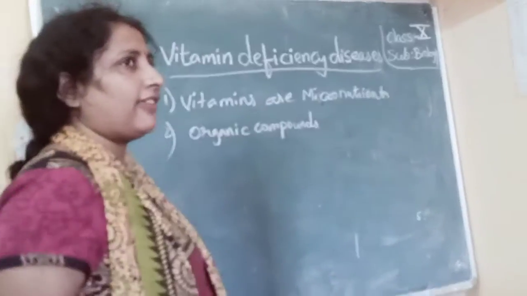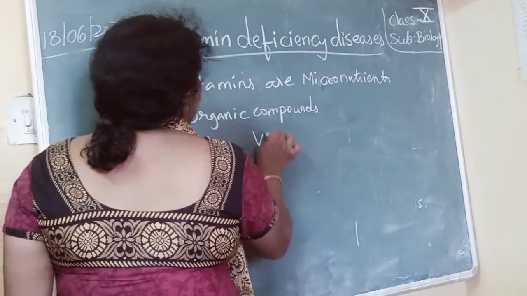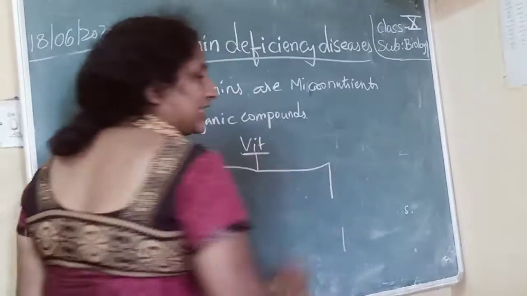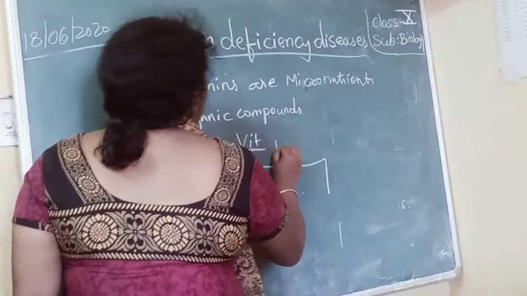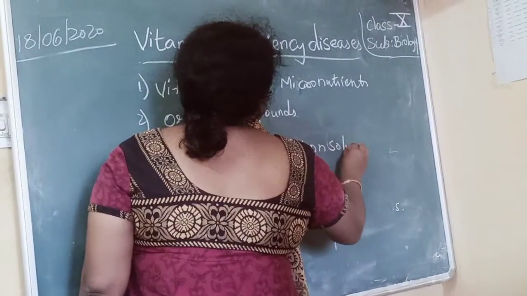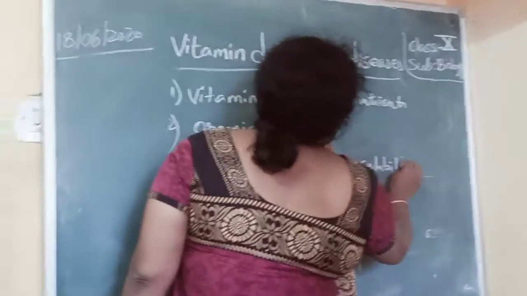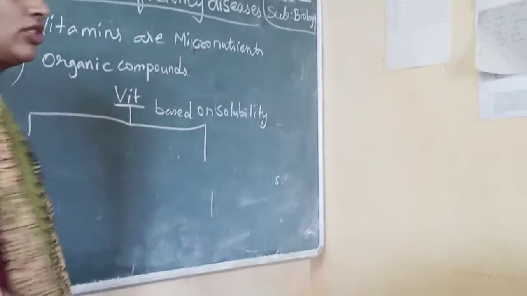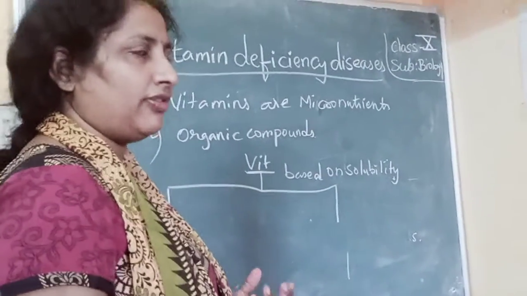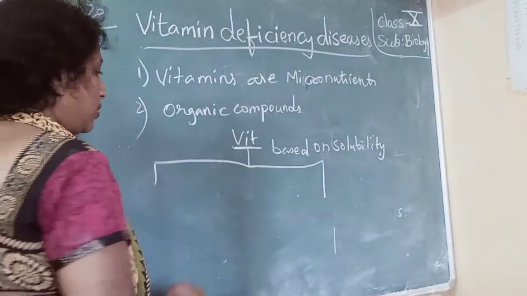If you see the vitamins, they are classified into two types based on their solubility, means in which they will be soluble. Either they are soluble in water or they are soluble in fat. Based on this, vitamins are classified into two types.